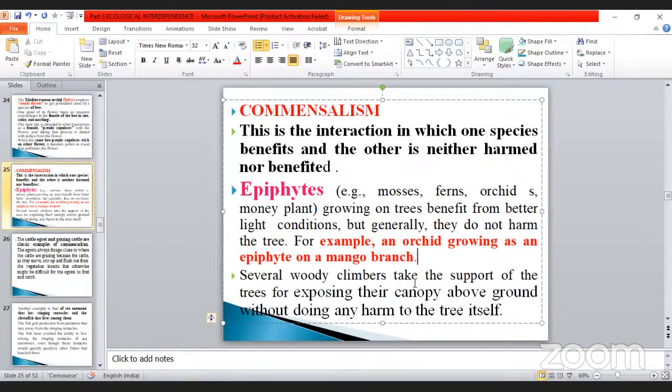Several woody climbers take support of the trees for exposing their canopy above ground without doing any harm to the tree itself, because they need support for their growth. Any plant needs support. So if there is no land, what happened? It can be climbers. I will show you how it looks, for better understanding.